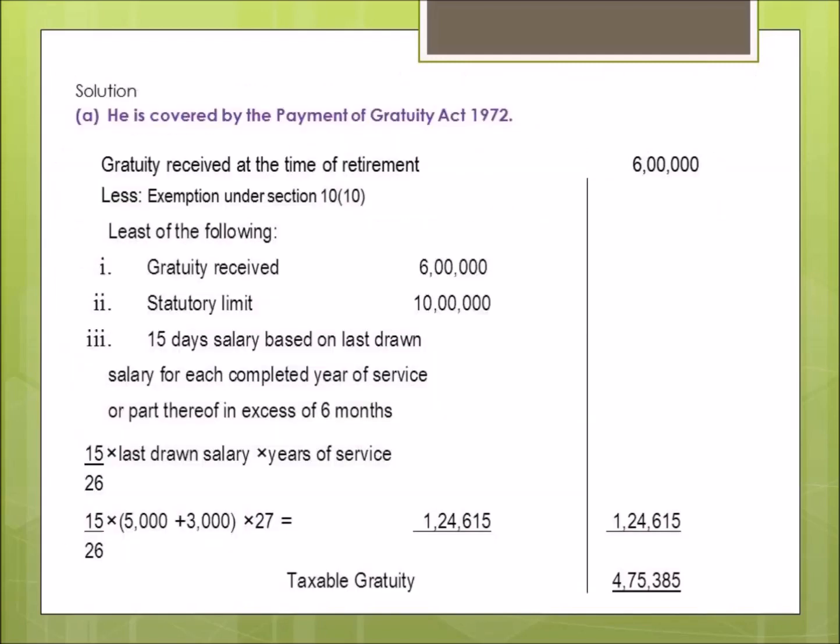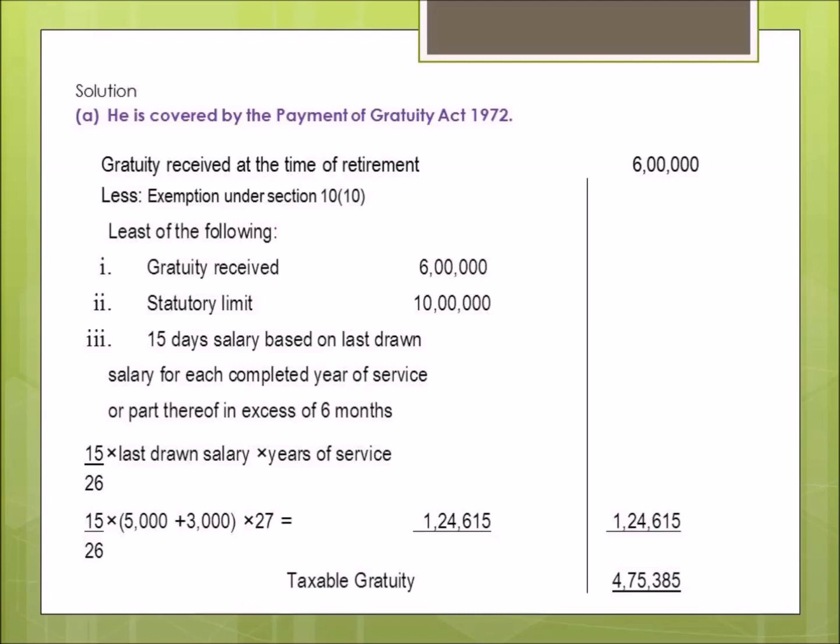Now let us see the solution to part A, that is when he is covered by the Payment of Gratuity Act. What was the gratuity received at the time of retirement? It was 6 lakhs. Now we'll deduct exemption under section 10 subsection 10. And what will be the amount of deduction? The amount of deduction will be the least of the following 3 things.